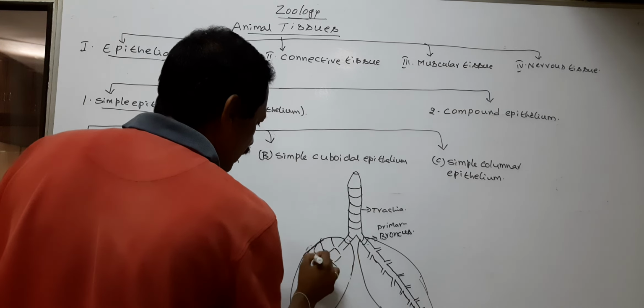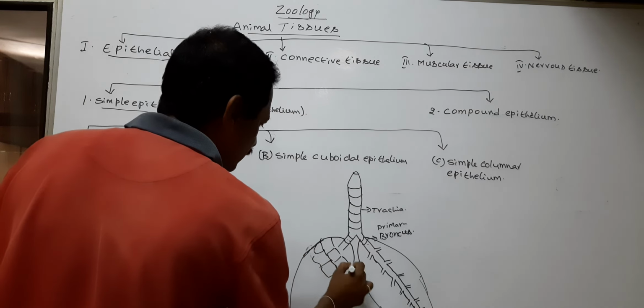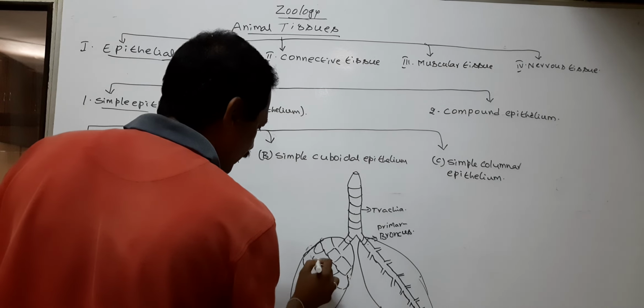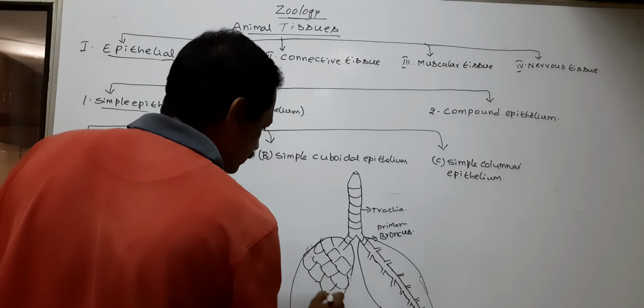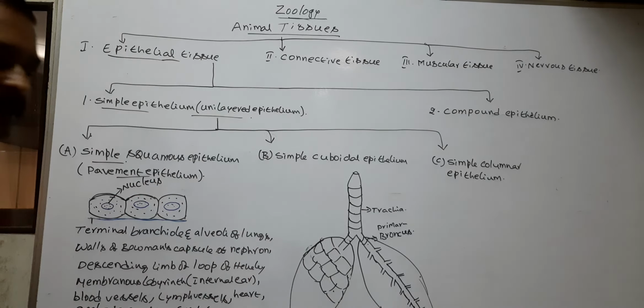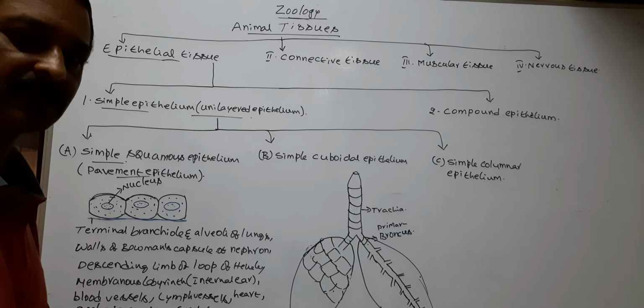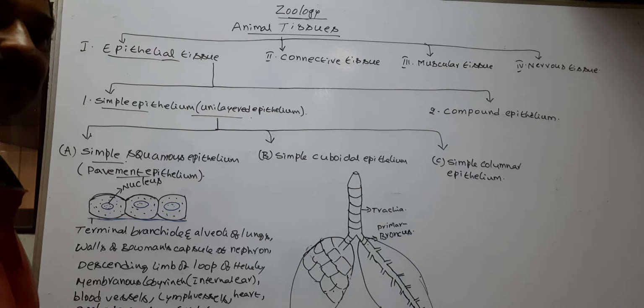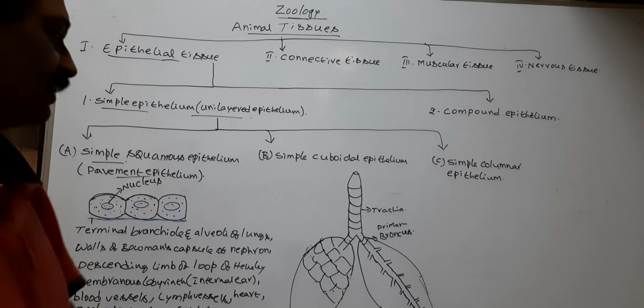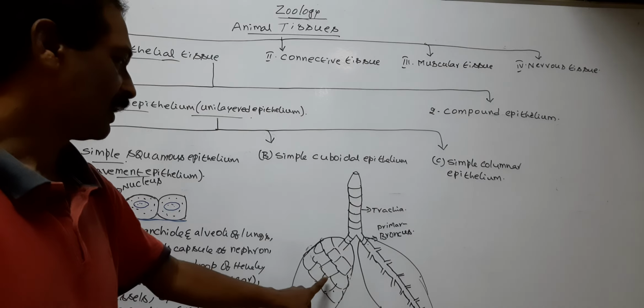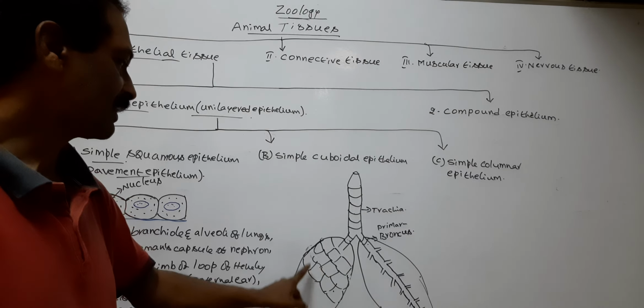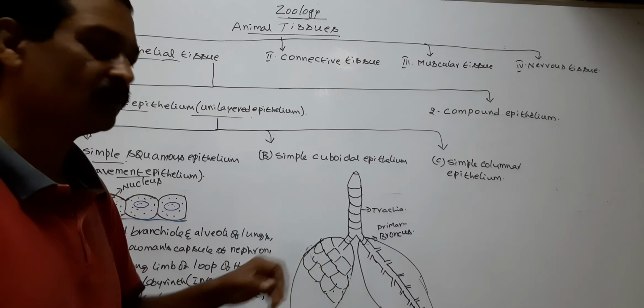Alveoli are the sites of exchange of respiratory gases. The gas exchange occurs between lungs and blood through alveoli.